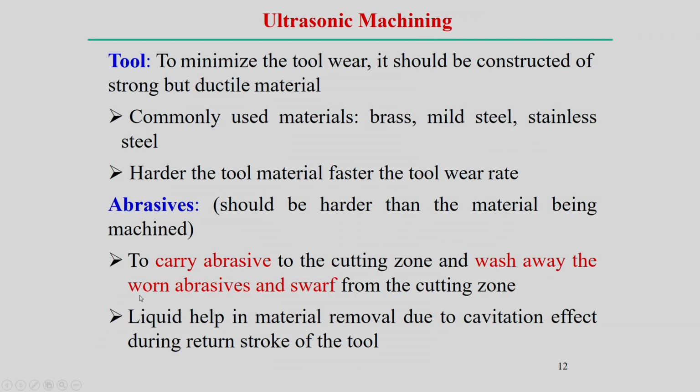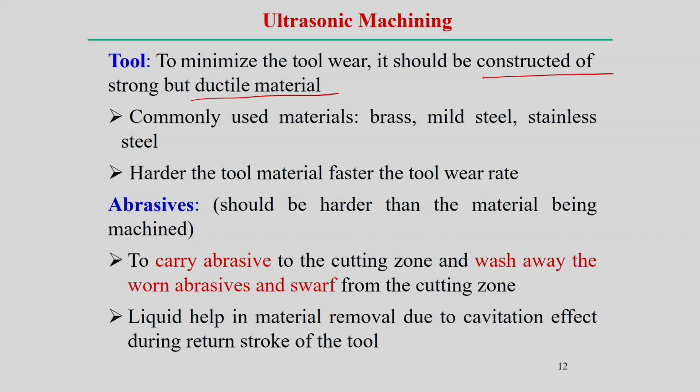Now, what are the typical characteristics of this ultrasonic tool? The tool material is not necessarily very hard, but to minimize the tool wear, it is constructed of a relatively ductile material. Although there must be some amount of tool wear, if it is a very brittle material, the material removal may be very high, rather than if you use a ductile material.